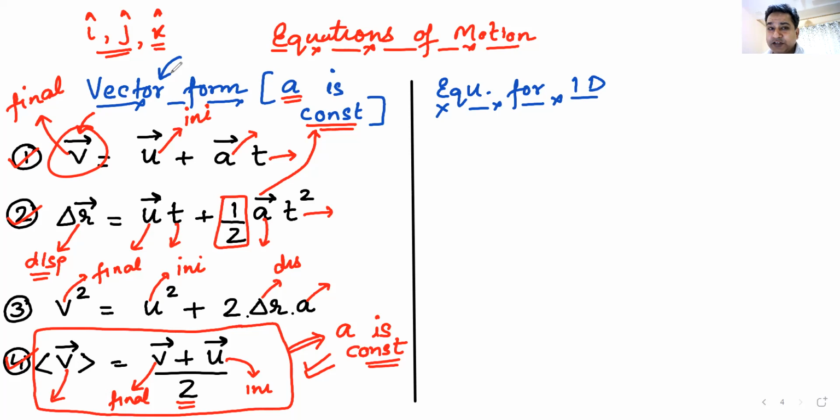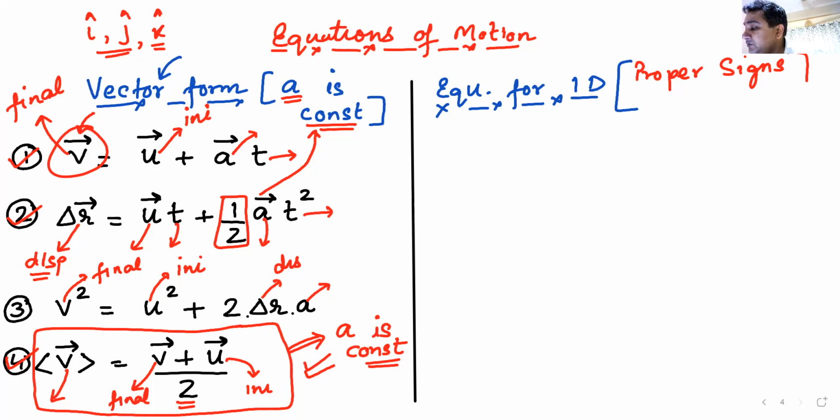So whenever we are using the second form of the equations, they must be used with proper sign convention. They must be used with proper signs.